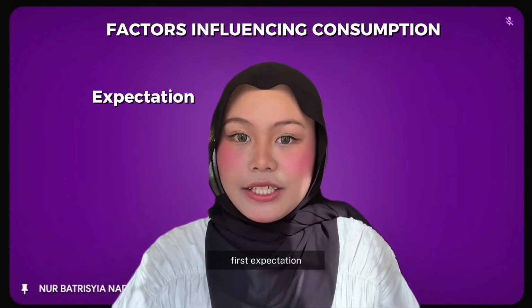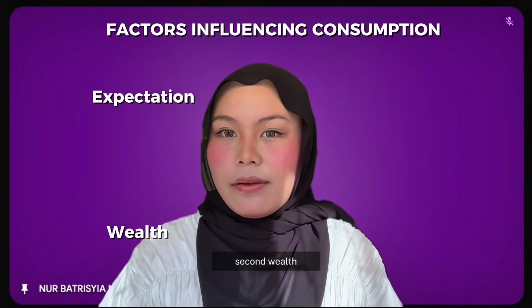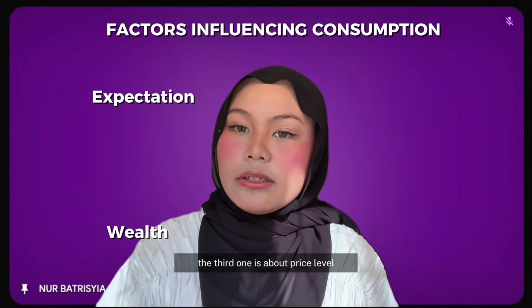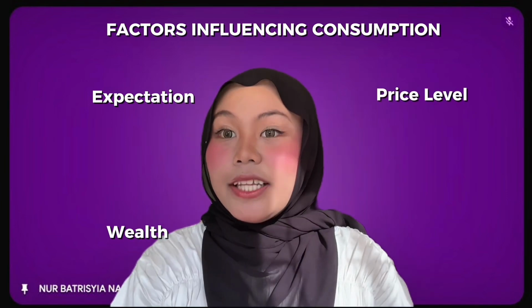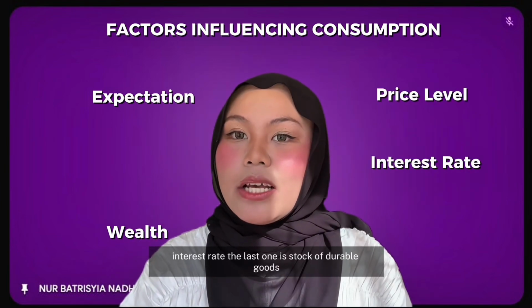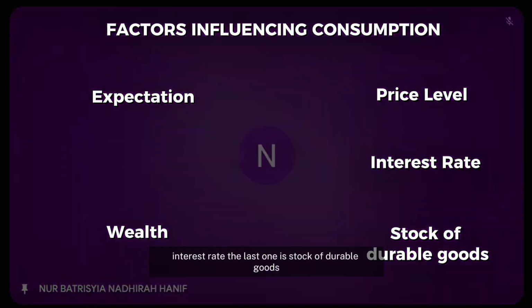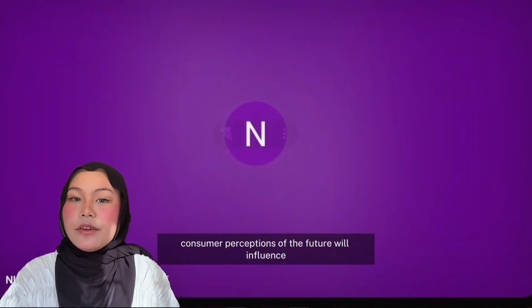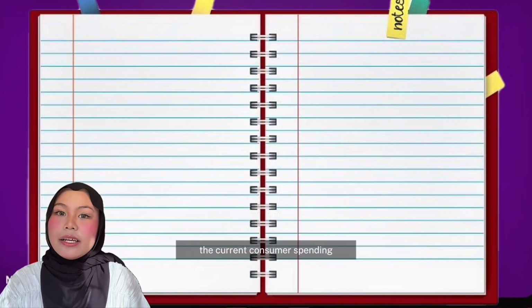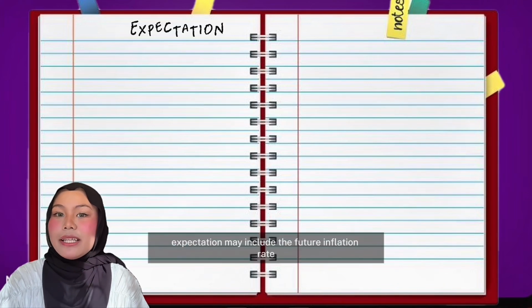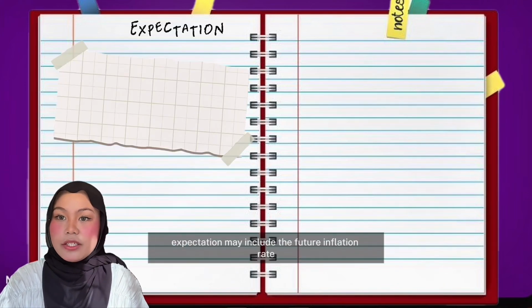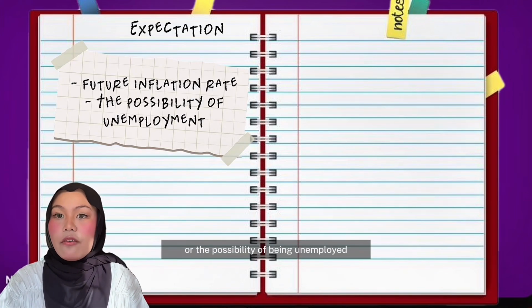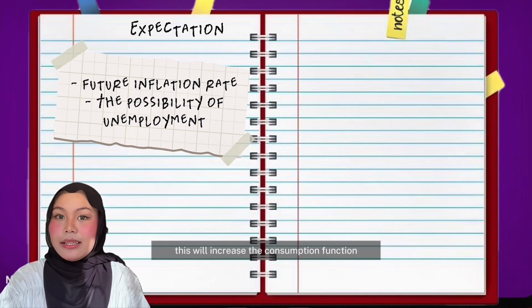First, expectation. Second, wealth. The third one is price level. Then interest rate. The last one is stock of durable goods. Consumer perceptions of the future will influence current consumer spending. Expectation may include the future inflation rate or the possibility of being unemployed. This will increase the consumption function.